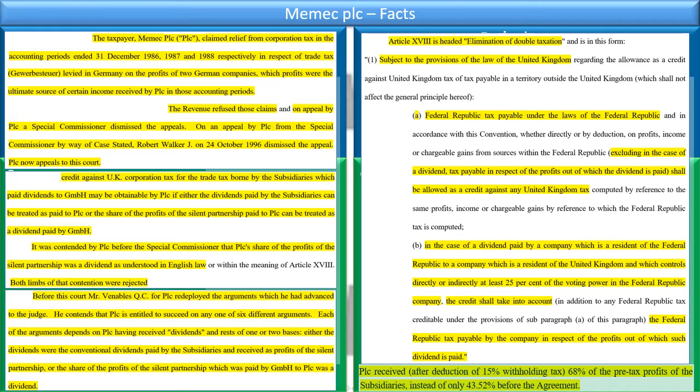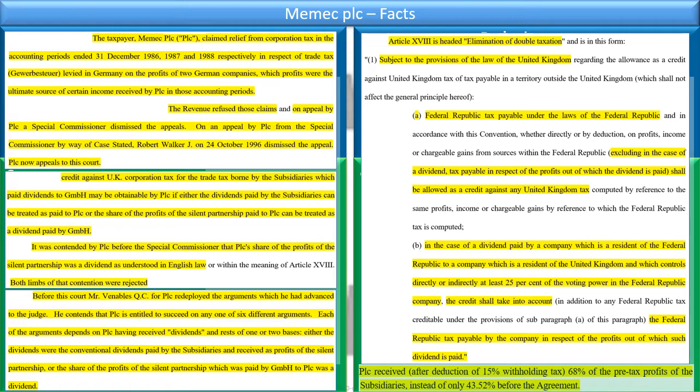And then in the next court, Mr. Venables, QC for PLC, redeployed the arguments which he advanced to the judge in the previous court. He contended that PLC is entitled to succeed on one of 6 arguments. Each of the arguments depends on PLC having received dividends and rests on one of 2 bases.